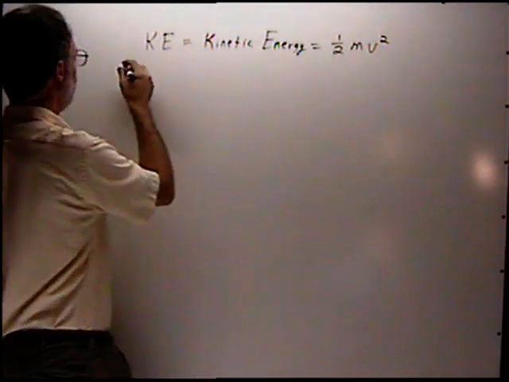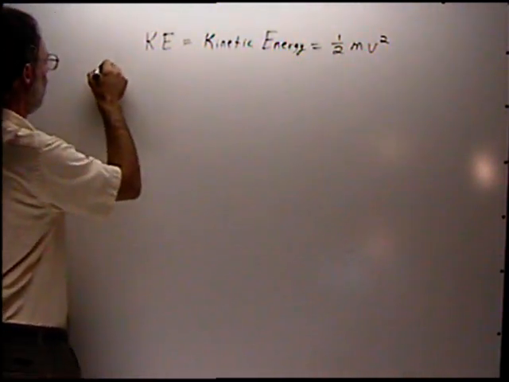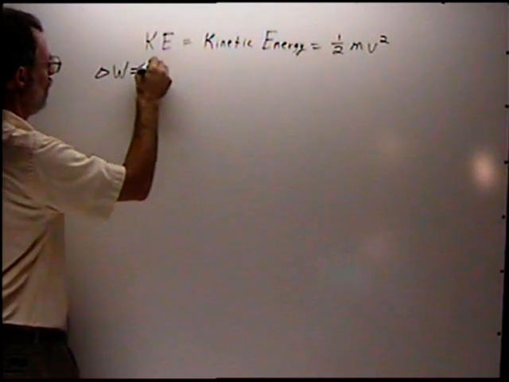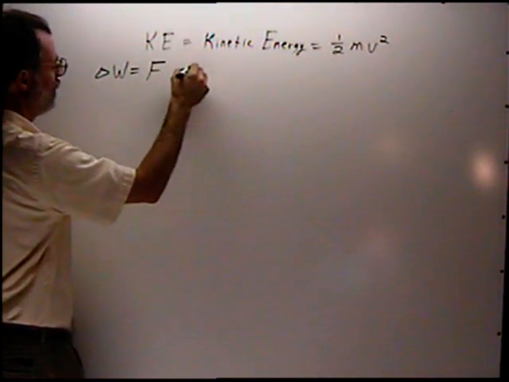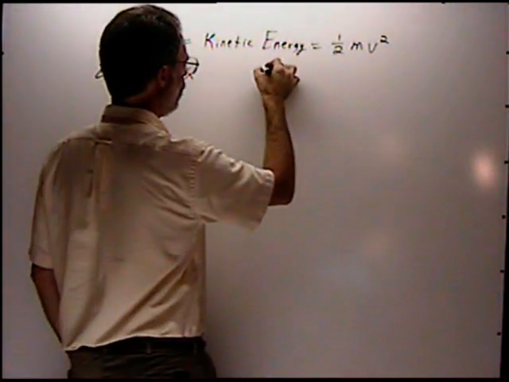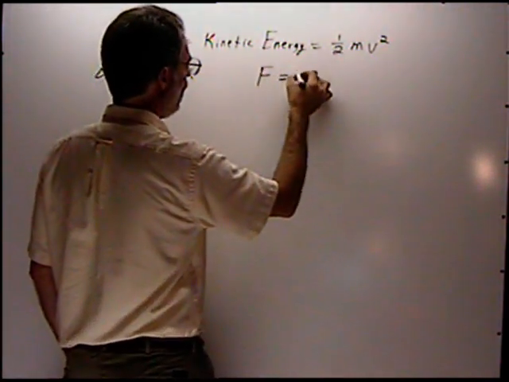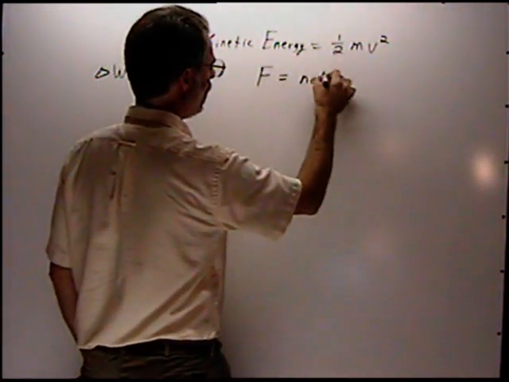Let's look at the same thing, that the change of work equals a force times the change of distance. But let's assume that F is, again, not constant.